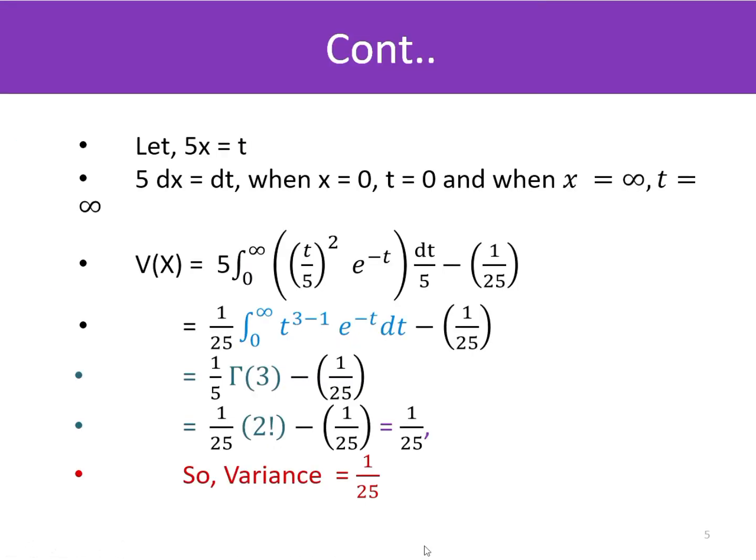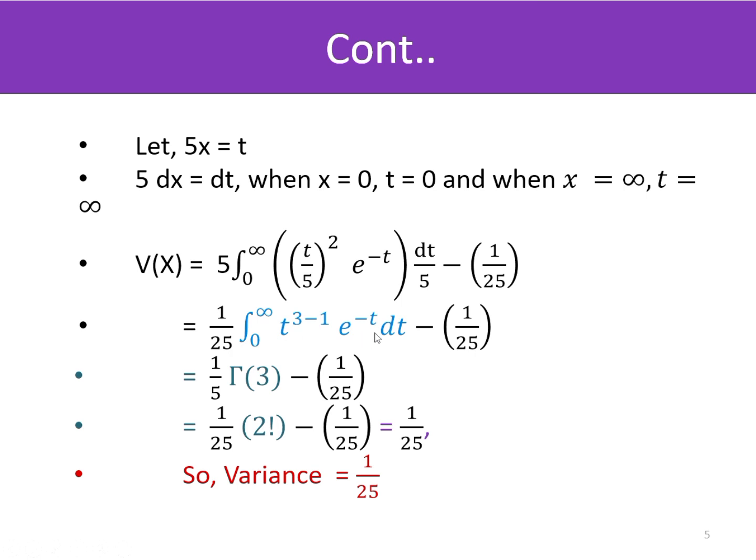For this, let 5x be equal to t, and 5 dx equal to dt. When x is equal to 0, t tends to 0, and when x is equal to infinity, t is equal to infinity. The variance becomes 5 times the integral from 0 to infinity, x square becomes t by 5 whole square, e to the power minus t, and dx becomes dt by 5, minus 1 by 25. After simple calculation, the integration becomes t to the power 3 minus 1 times e to the power minus t dt.